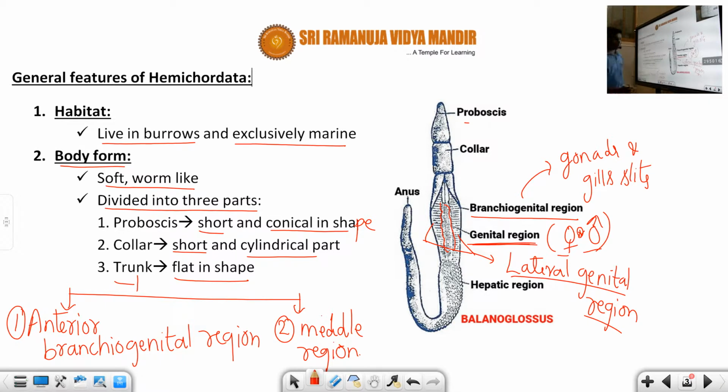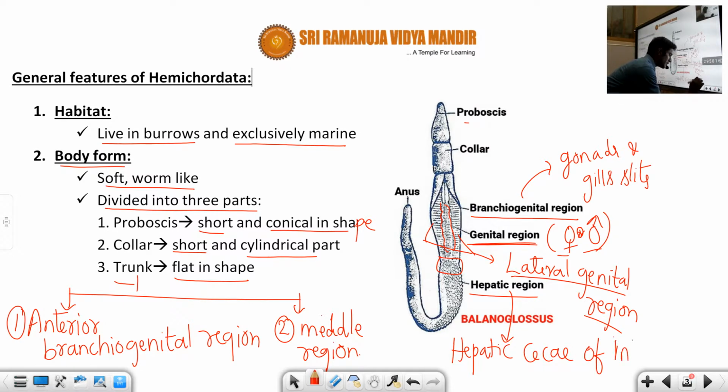Now you can see this is the middle region, and it represents the hepatic region. This is the hepatic region, representing the hepatic ceca of the intestine.